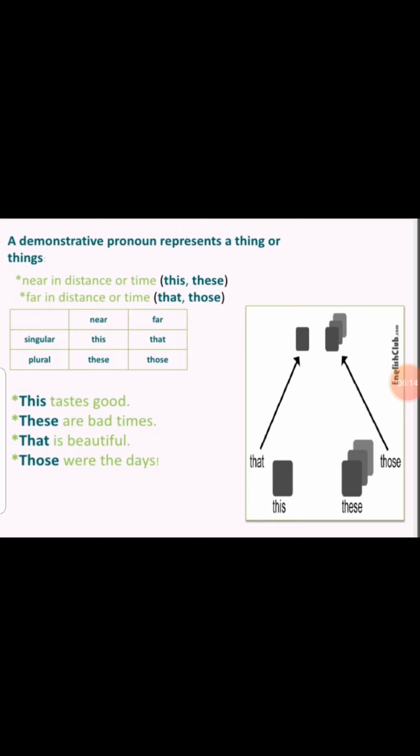Okay? So in this, that is a demonstrative pronoun. If I would say this house is beautiful or that house is beautiful, then that will be considered as a demonstrative adjective. The reason behind it is that after that I have used the word house. Clear?